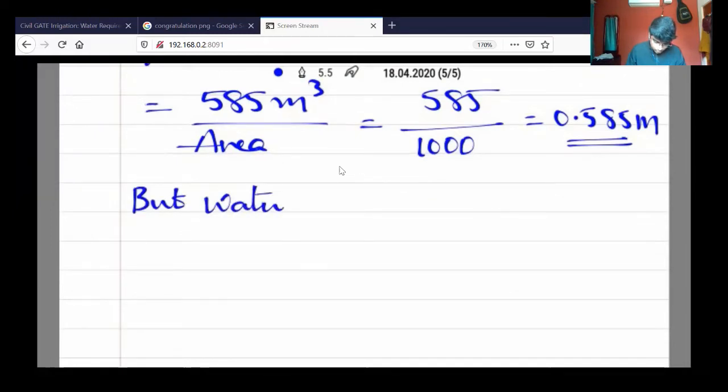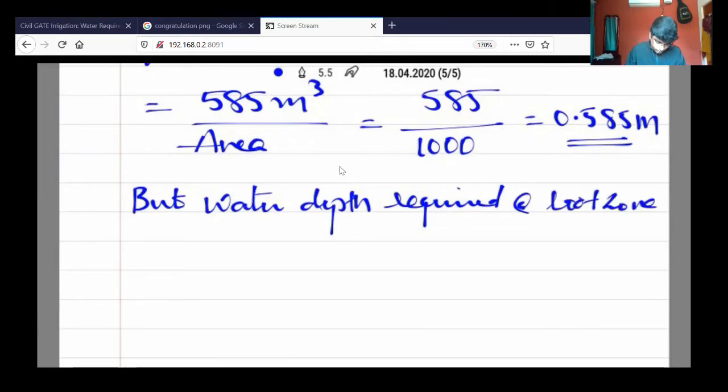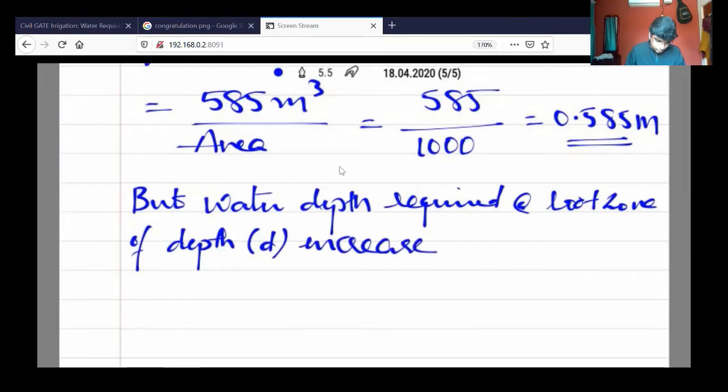But the water depth required at the root zone of depth D, if I consider the root zone as depth D, the increase in moisture condition is given by an equation.